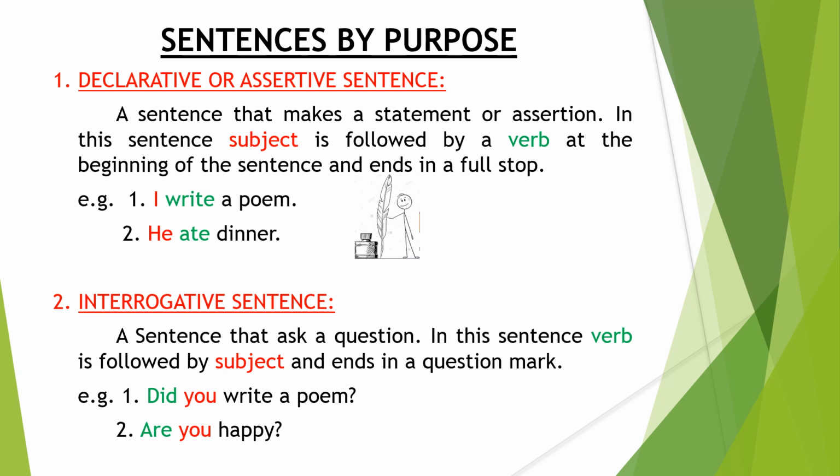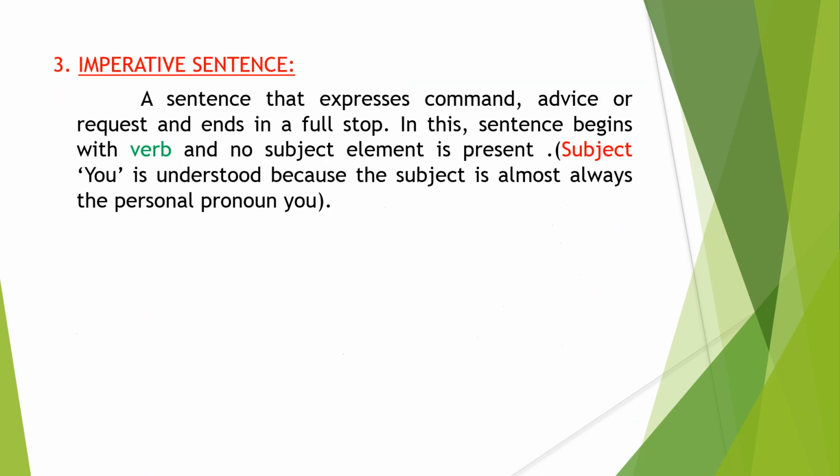So verb is followed by a subject. They are called interrogative sentence, and the easiest way is to check the question mark. Okay. Next, imperative sentence. A sentence that expresses command, advice, or request and ends in a full stop.